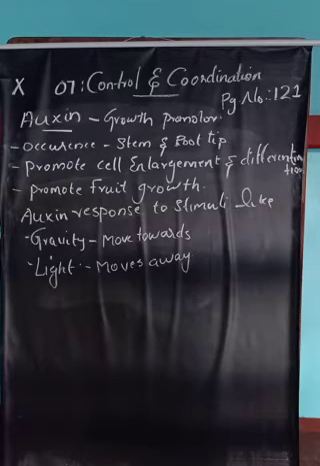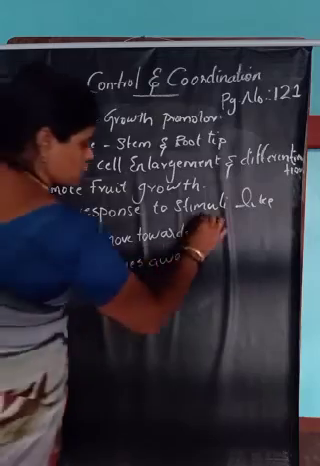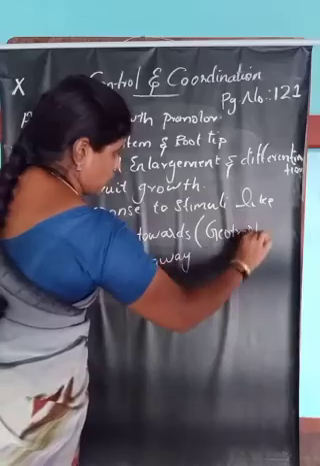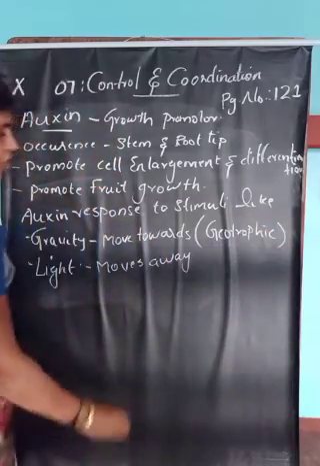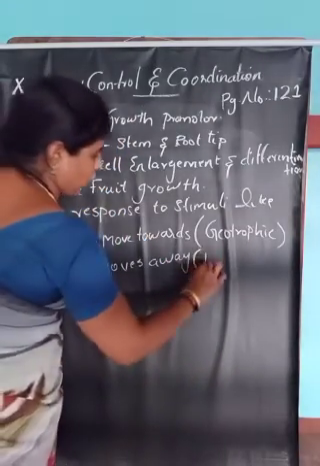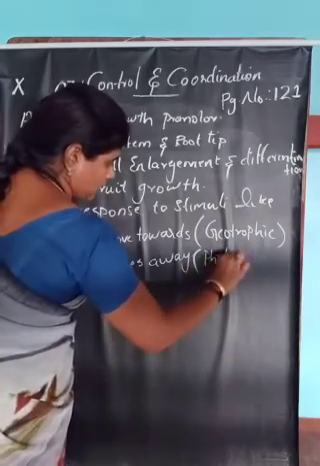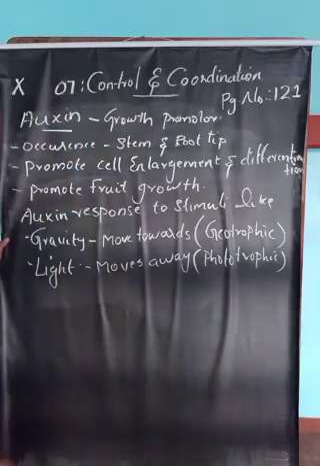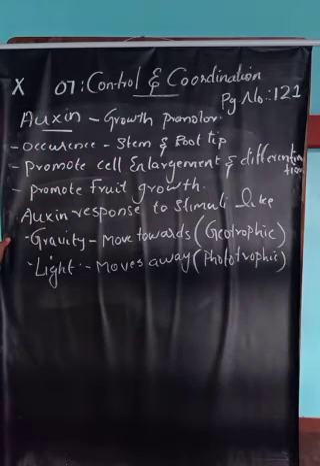So auxin responds to the phototropic and geotropic responses of plants. The response towards gravity is called geotropic, and the response away from light is called phototropic. We will discuss geotropic movements and phototropic movements in our upcoming classes.